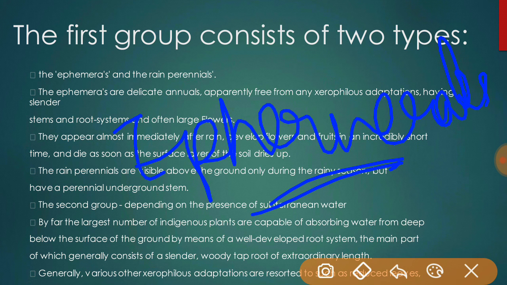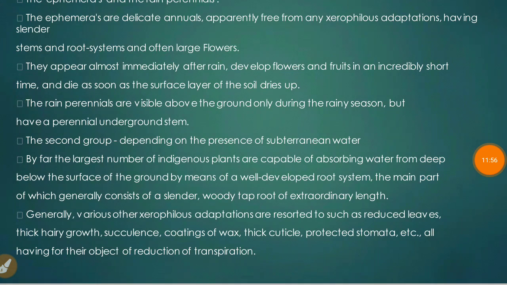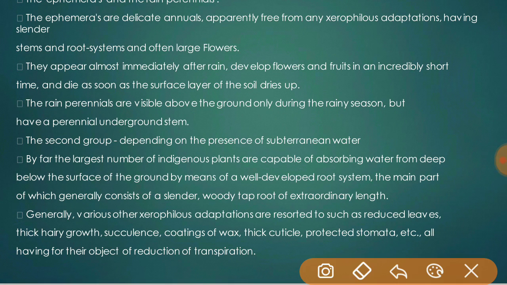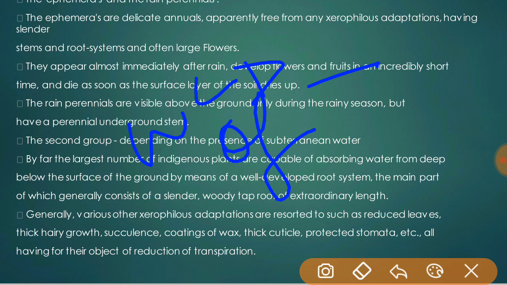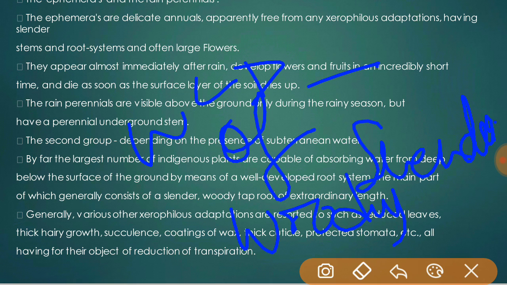Second group is that which depends on the presence of subterranean water. They are capable of absorbing water from deep below the surface of the ground by means of a well developed root system, the main part of which generally consists of a cylindrical woody taproot of extraordinary length.